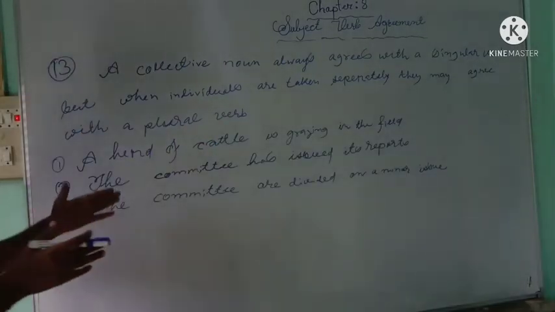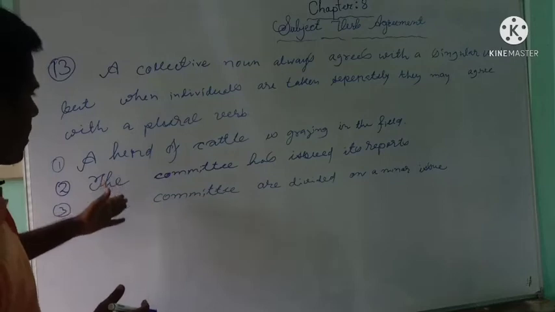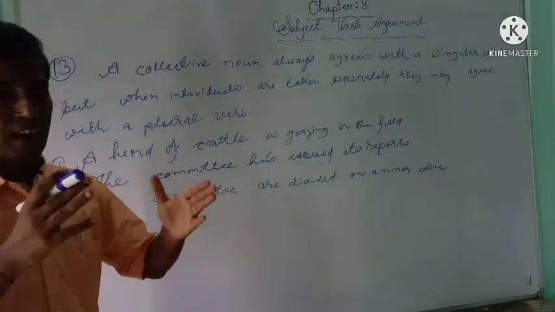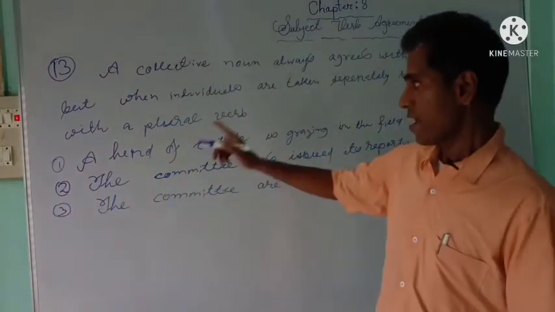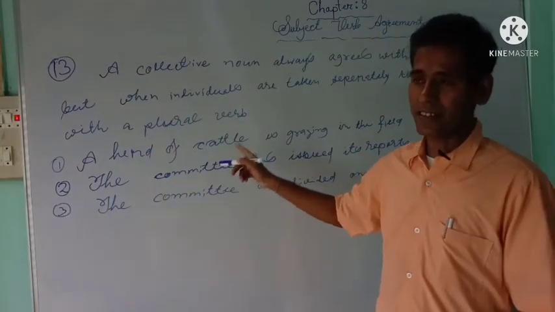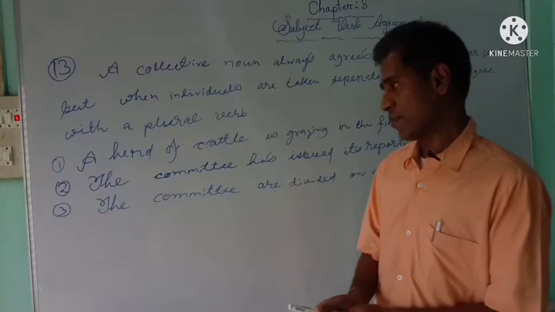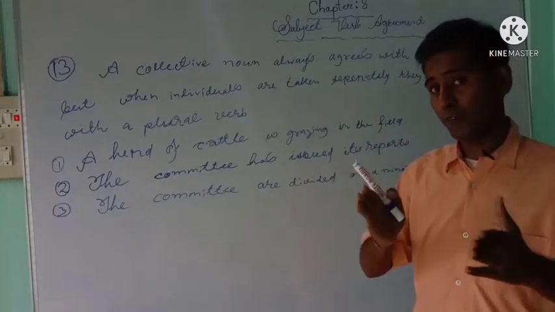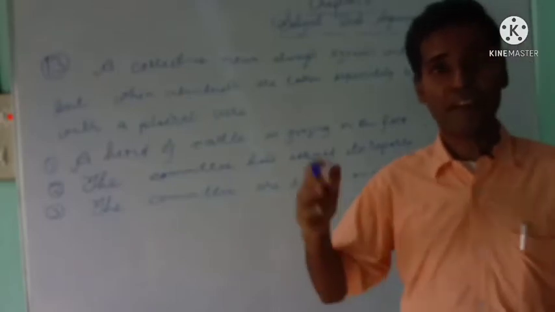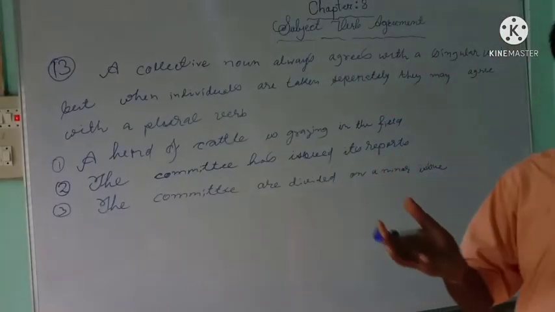Well, children, now look at the sentences. The first sentence, a herd of cattle is grazing in the field. When you say a herd of cattle is grazing in the field, that means we are not talking about only one cow or one buffalo, but we are talking about a group of cows or a group of buffaloes.